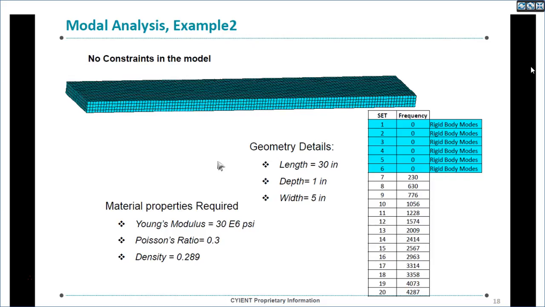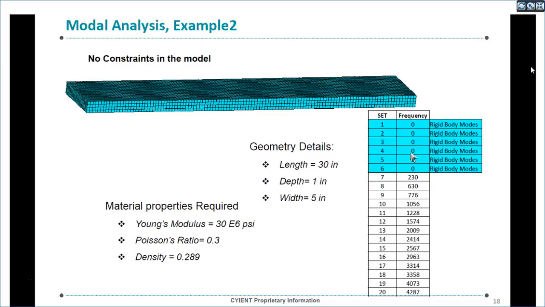Now let us do analysis without constraint. I did not give any constraints here, and when I run the model, it generates 6 degrees of freedom. These first 6 degrees of freedom, the first 6 sets, give the rigid body modes.